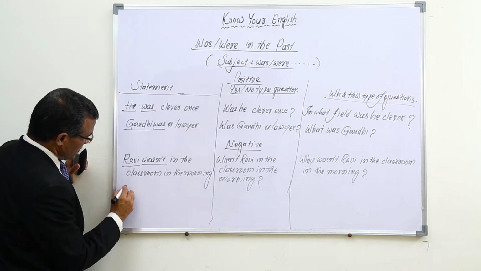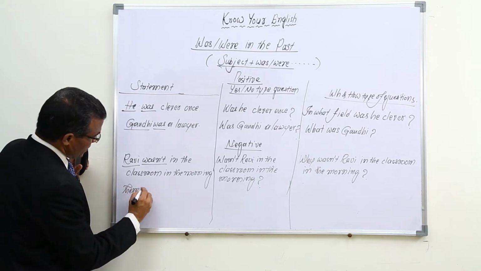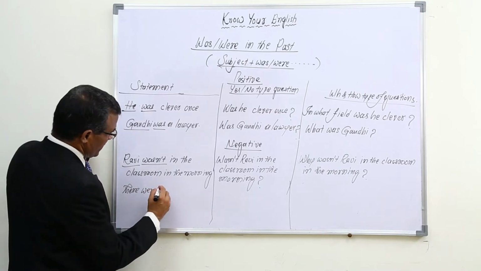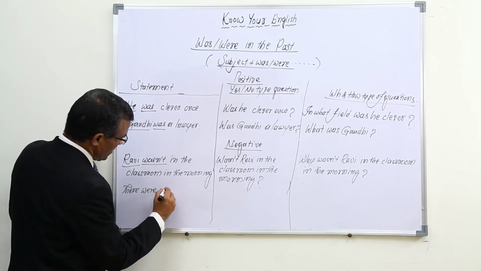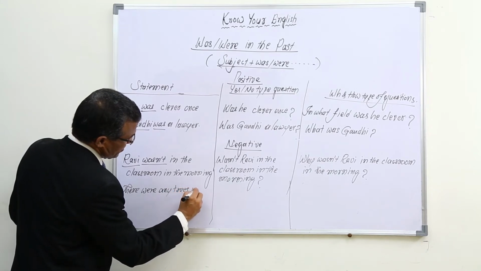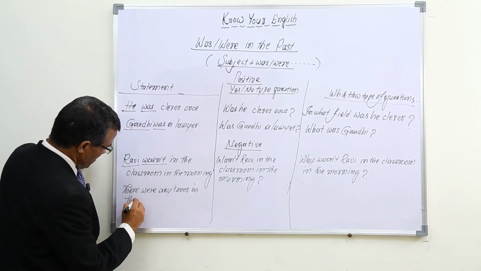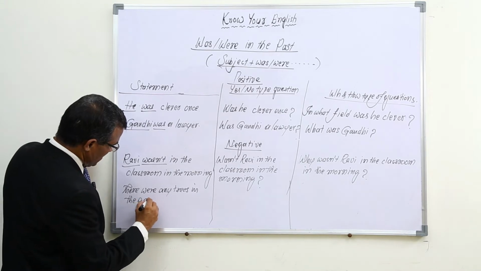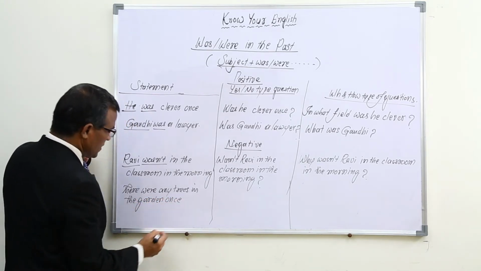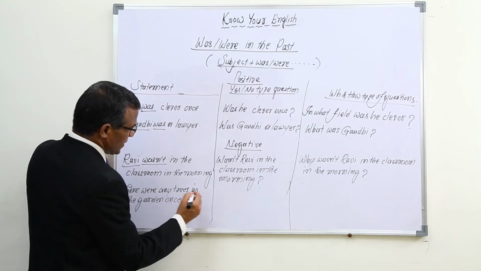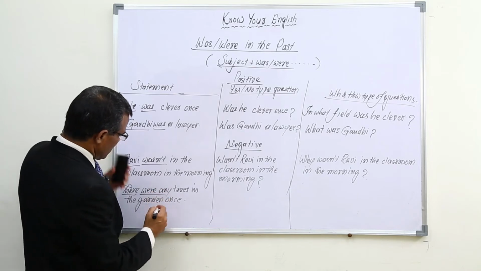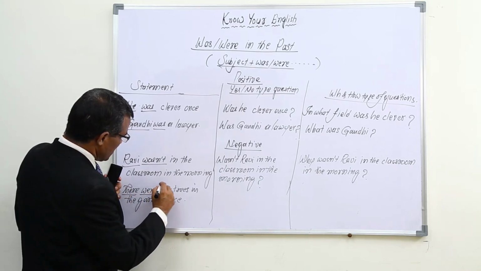And one more example I want to give you. For example, there weren't any trees in the garden once. Simply the question is, there weren't... this is missing, sorry.